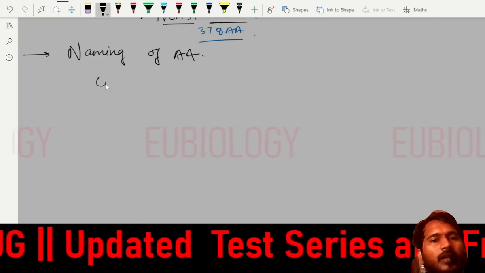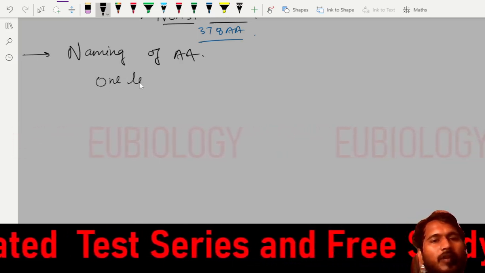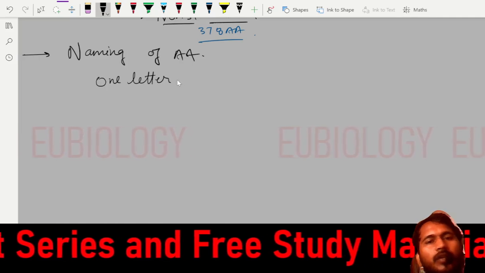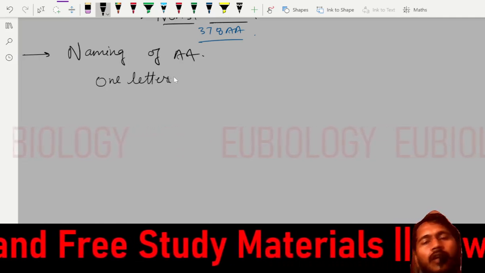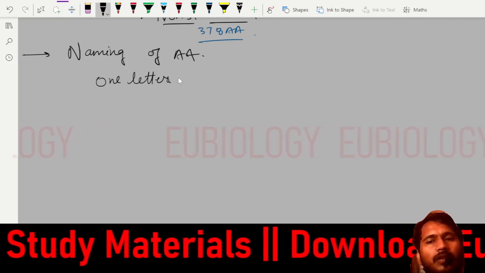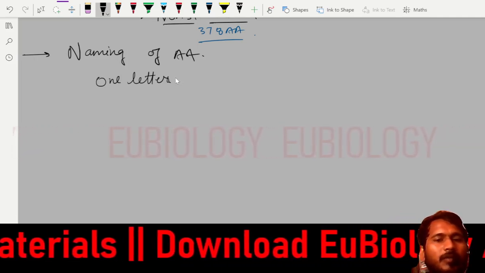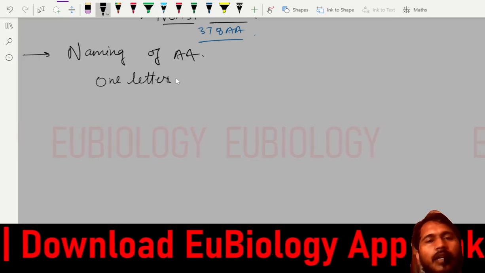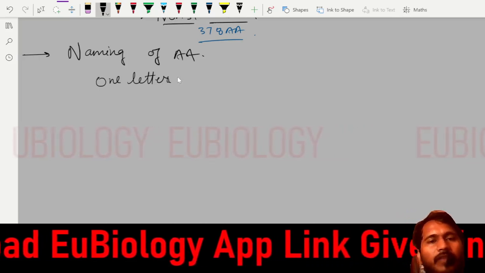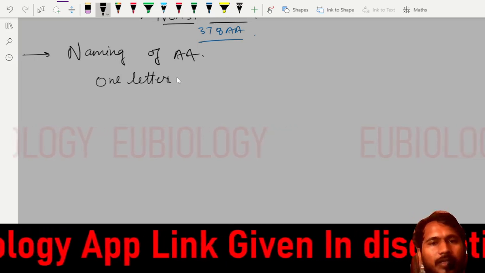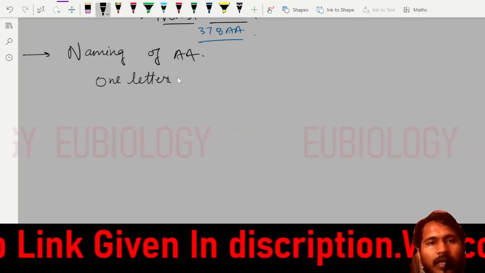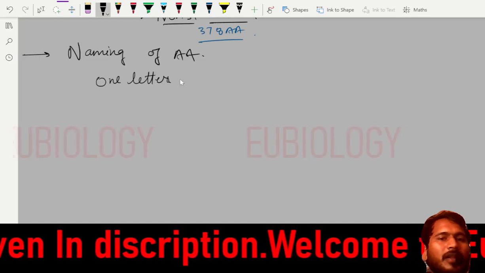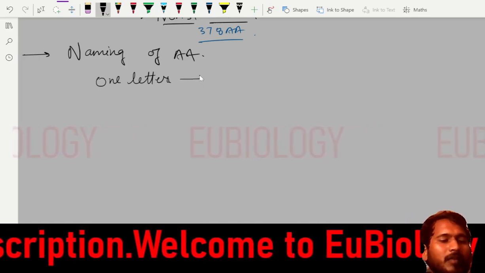The 1 letter code is very important, because it lets us store our data in a very small space. Digital data is very large, and we cannot store all the data in the form of 3 letters or the amino acid name. So what we did, we changed to the 1 letter amino acid code.